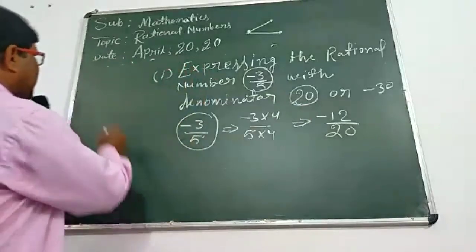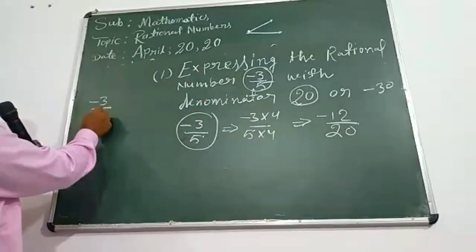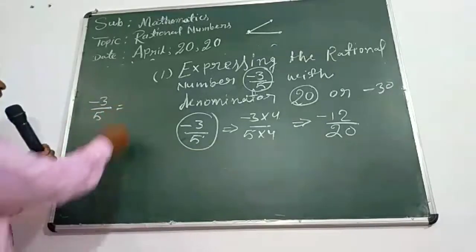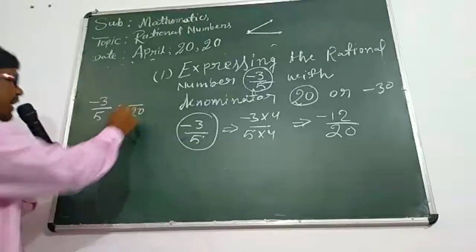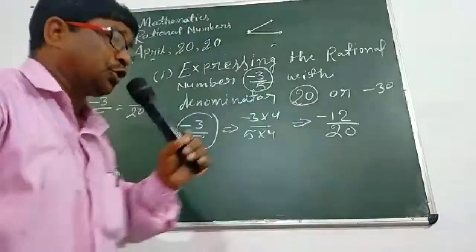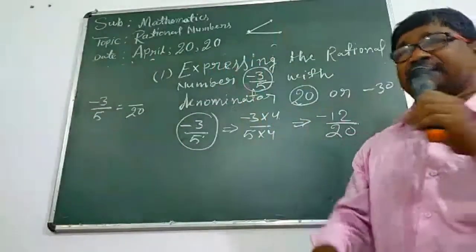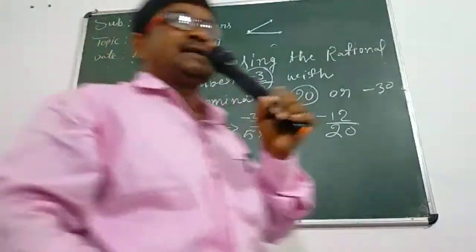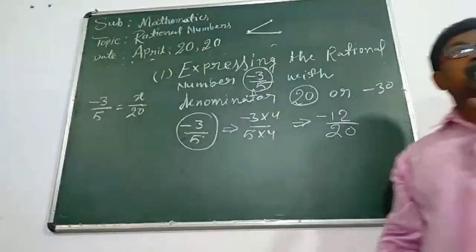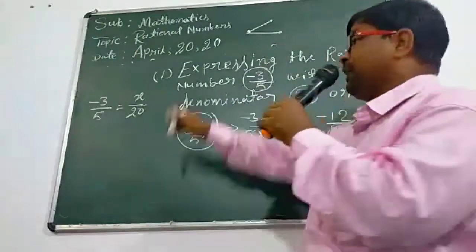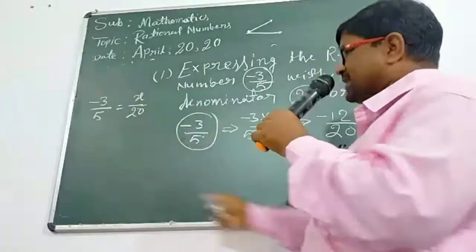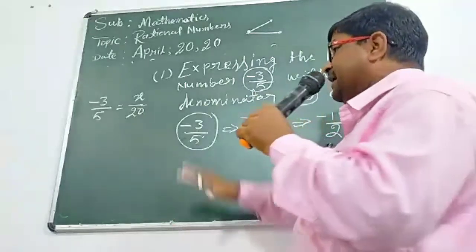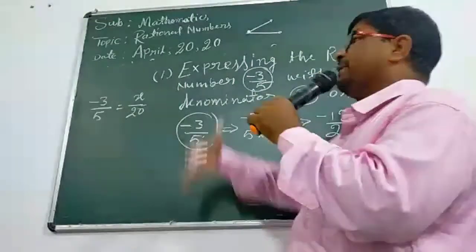Now the standard method. Suppose that you have a rational number minus 3 upon 5. You want to get another rational number whose denominator will be 20. But what will be its numerator? We don't know. So we can take help from a variable. Suppose that its numerator will be x. That is called the standard method. If you don't know the numerator, then you should suppose its numerator will be x.